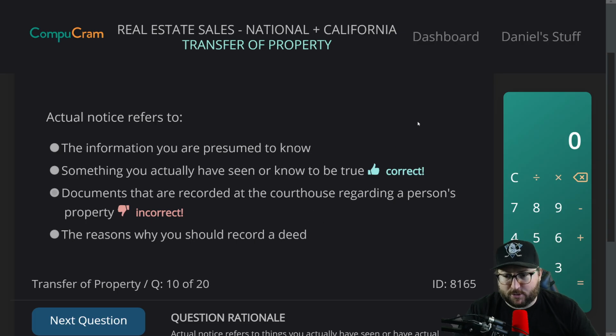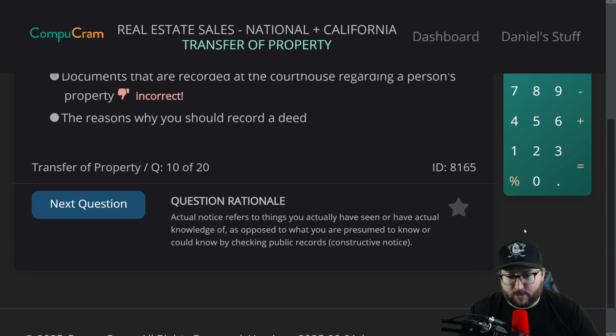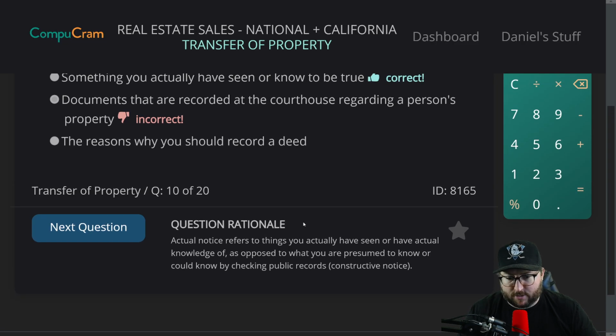Incorrect. Something you actually have seen or know to be true. Actual notice refers to things you actually have seen or have actual knowledge of, as opposed to what you are presumed to know or could know by checking public records. That would be constructive notice, documents that are recorded at the courthouse. That's public records. Okay, we got 1 out of 10 correct.